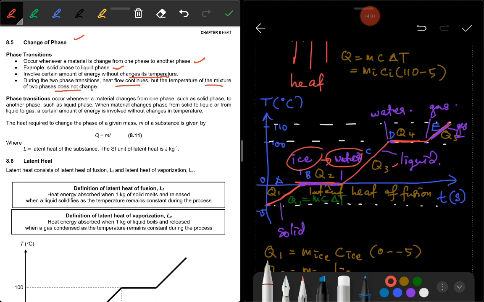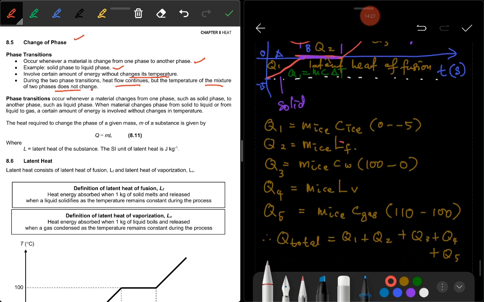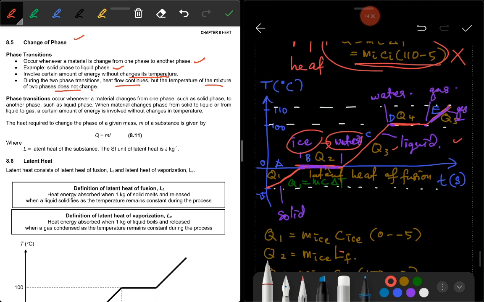This is wrong. Many students do it like this. This is wrong. You cannot go straight like this to find the total heat. To find the total heat, you have to look at whether there is latent heat of fusion or not. Okay, you have to check. So you have to draw, we call this the phase diagram. So never do it like this, it is wrong. Okay, this is the example of how you are going to calculate the total heat when it involves latent heat.